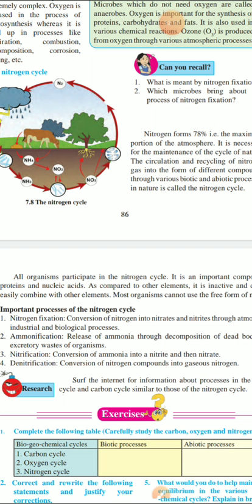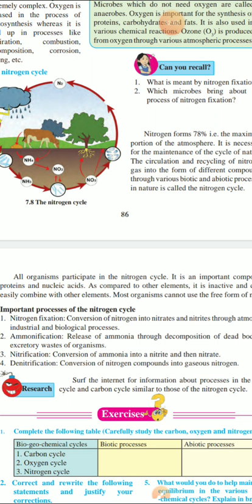Second is ammonification: release of ammonia through the decomposition of dead bodies and excretory waste of organisms. Third is nitrification: conversion of ammonia into nitrite and then into nitrates. The last is denitrification: conversion of nitrogen compounds into gaseous nitrogen.